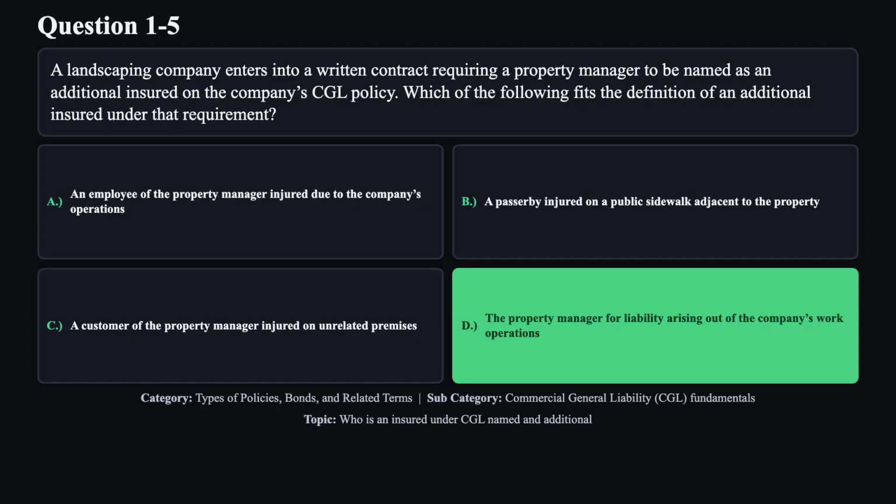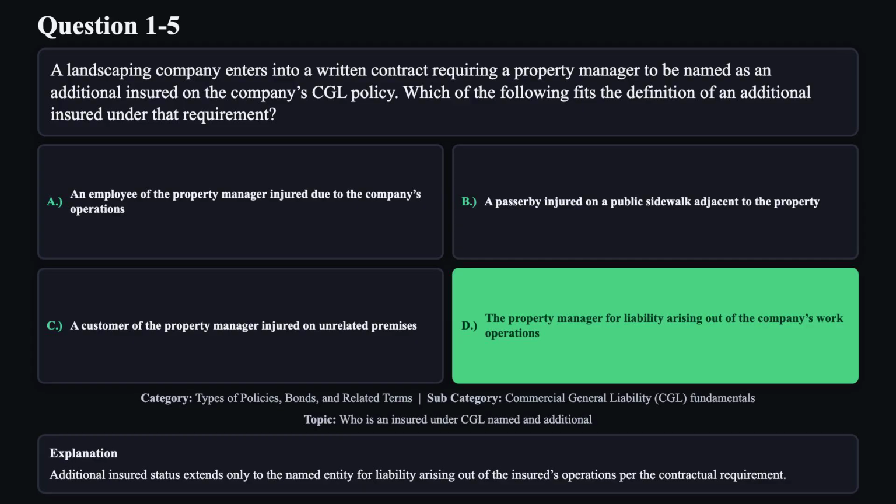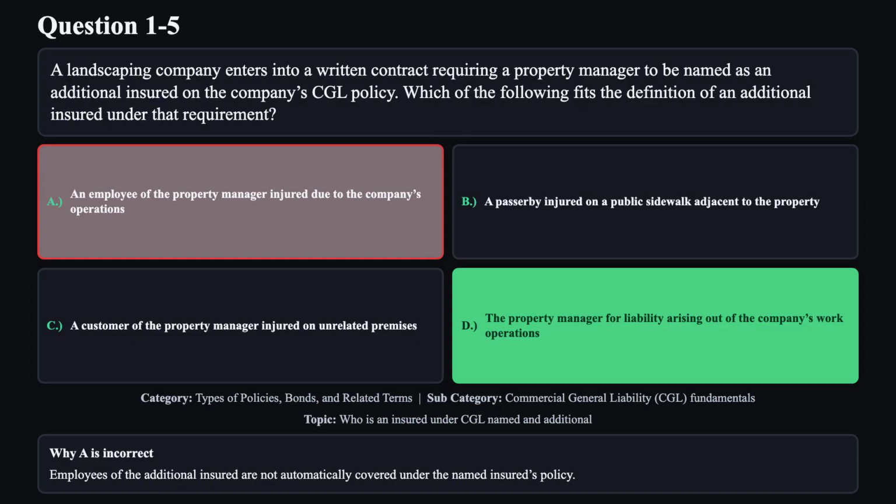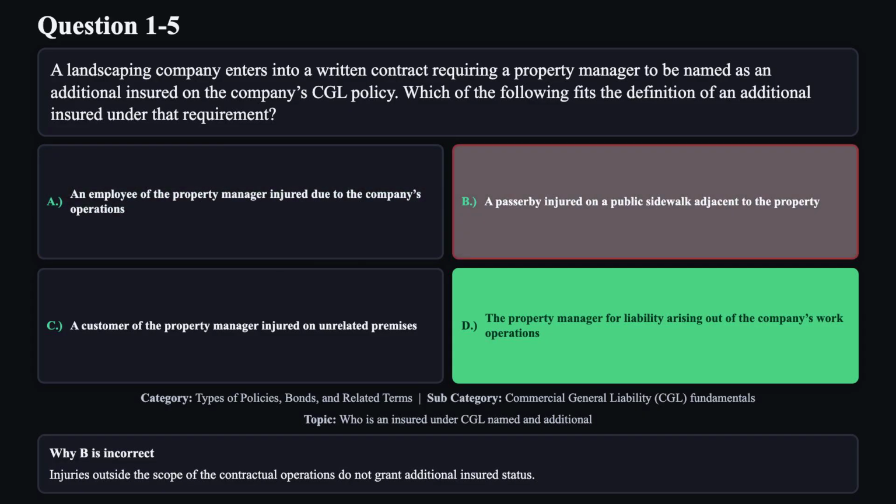The correct answer is D. Additional insured status extends only to the named entity for liability arising out of the insured's operations, per the contractual requirement. Reason A is not correct. Employees of the additional insured are not automatically covered under the named insured's policy. Reason B is not correct.